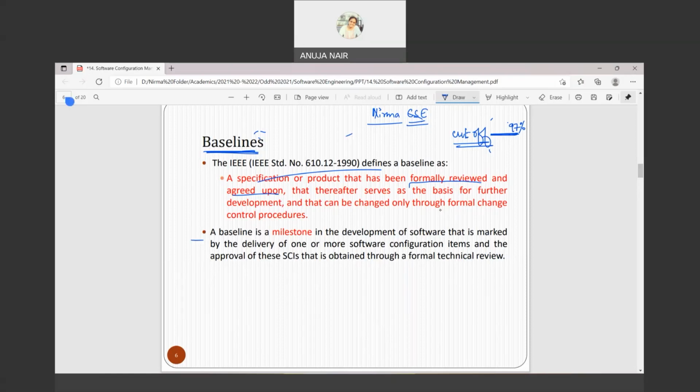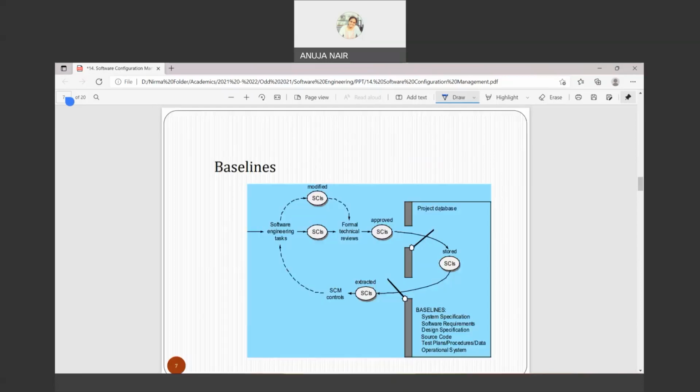So a baseline is a milestone in the development of software that is marked by the delivery of one or more configuration items and the approval of these items that is obtained through a formal technical review. So we will just see the diagram and you will understand it better. So consider that you are doing all the phases of SDLC. Now SCI, which I have already told you, is a software configuration item, meaning anything that is changing throughout your SDLC becomes a software configuration item, meaning that item has been changed.